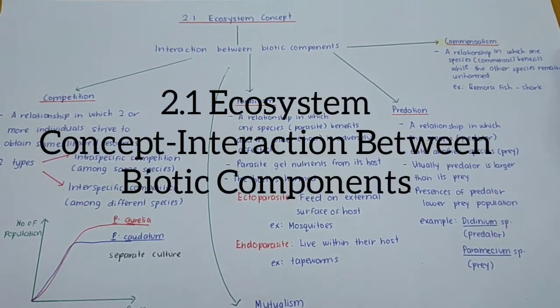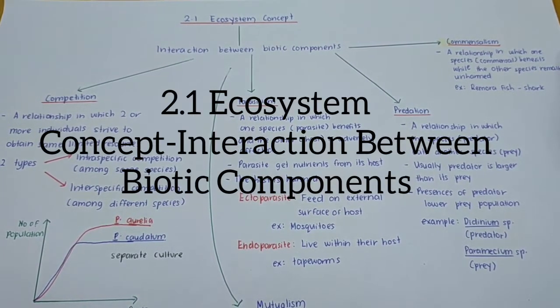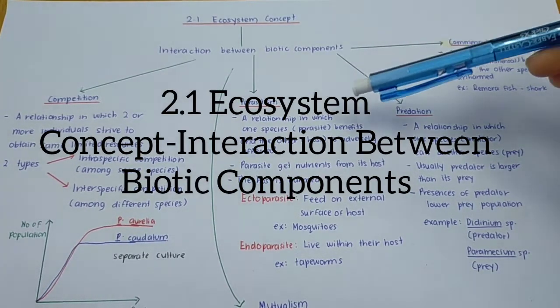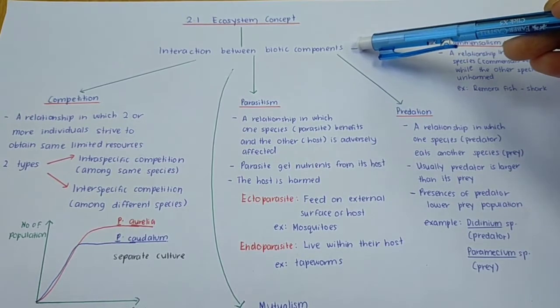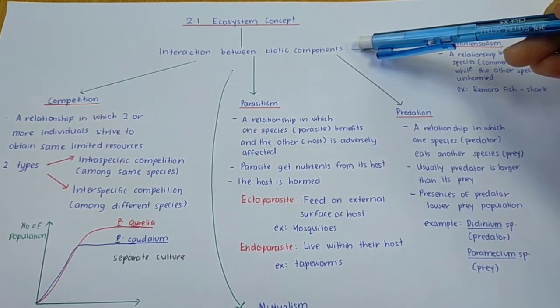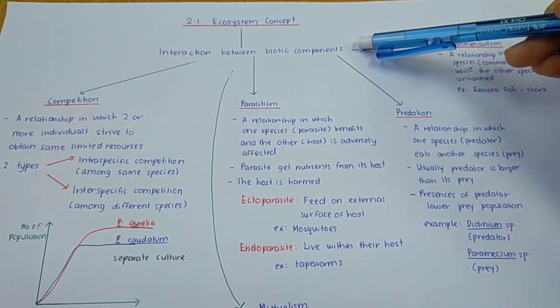So now let's proceed to still 2.1 ecosystem concept, but we look at the interaction between biotic components. Before this we already discussed the biotic components. So remember, biotic components consist of autotroph or producer, consumer and also decomposer. So how do biotic components interact?